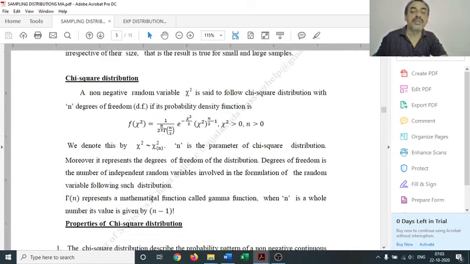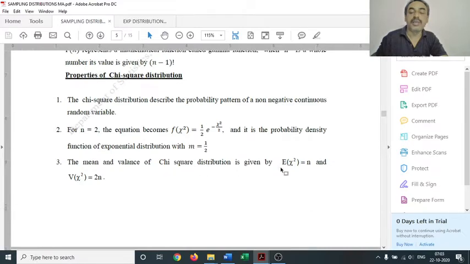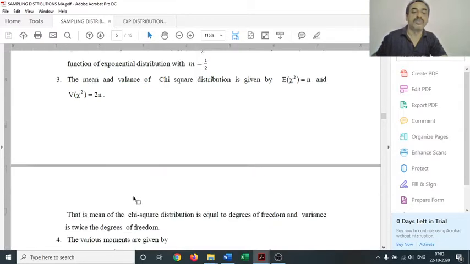Degrees of freedom is actually the number of independent parameters involved in the formulation of this equation of the density function. We'll come to it later when we discuss samples drawn from populations. Anyway, for the time being, we treat n as the constant of the distribution. So the mean is actually the constant n of the distribution, and variance is twice the constant of the distribution.